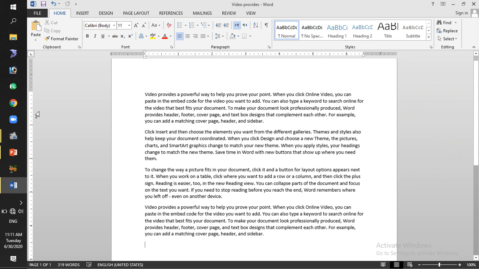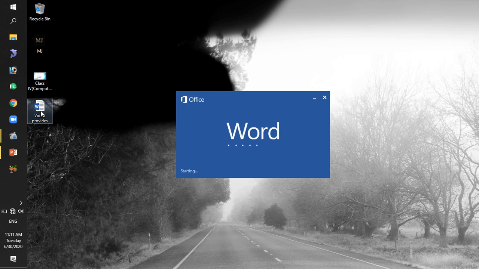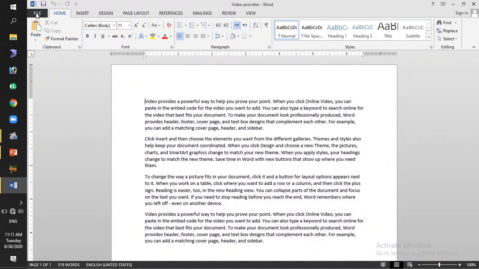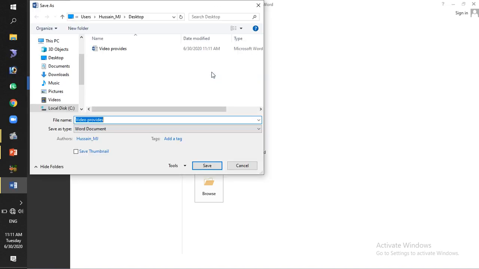Now if I want to convert this one, first of all I close this and then reopen it. Again go to the File menu and the Save As button. Then I am selecting the same location, desktop, and Save as type.